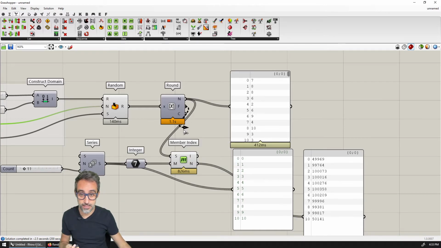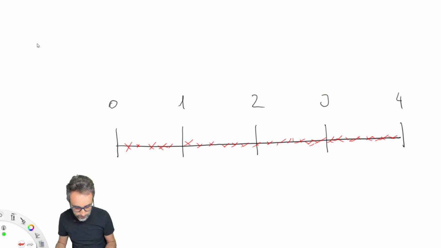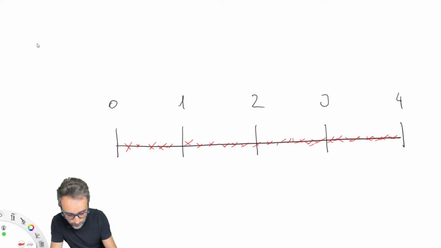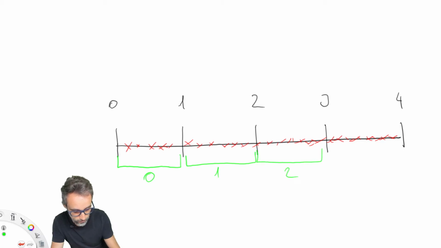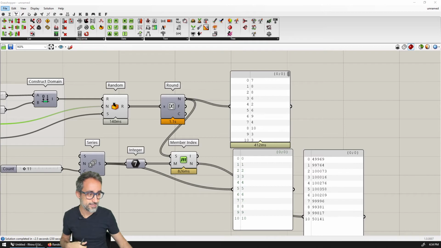What that means is that if I go back to the diagram, now my diagram, instead of looking like that, it looks like this. All these numbers are going to be rounded to 0, which is the lowest integer. All these numbers are going to be rounded to 1. All these ones are going to be rounded to 2. And all these ones are going to be rounded to 3, which is the natural way of rounding. And each one of them will be more evenly distributed. So let's see if that is true.